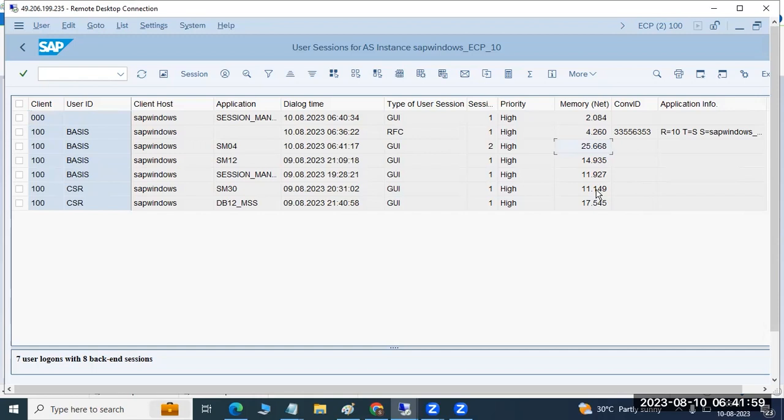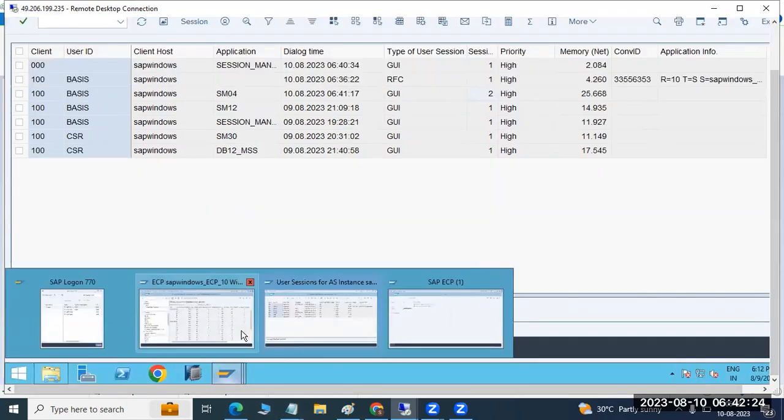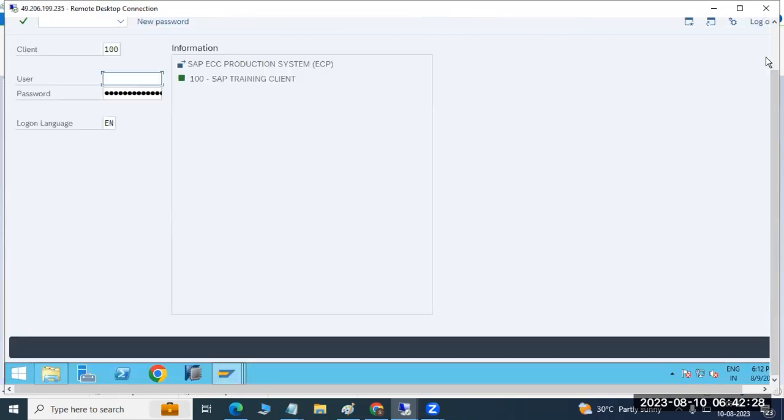I think among them, I am the one person using most of the memory here. The remaining users are different persons. You can see how many sessions you opened. I opened 2 sessions, so the session number is 2 on my screen. You can see 2 or 3 sessions opened; in that, one is a session I have not logged into.